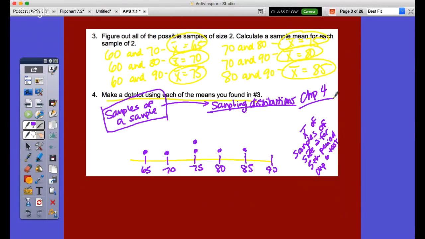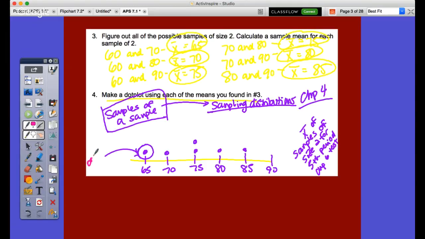Okay, so question, what does this 1 dot mean? Go ahead and pause me, discuss it, see if you could figure that out. And now unpause me. This is not one sample. This is actually, I'm sorry, this is not one test score.